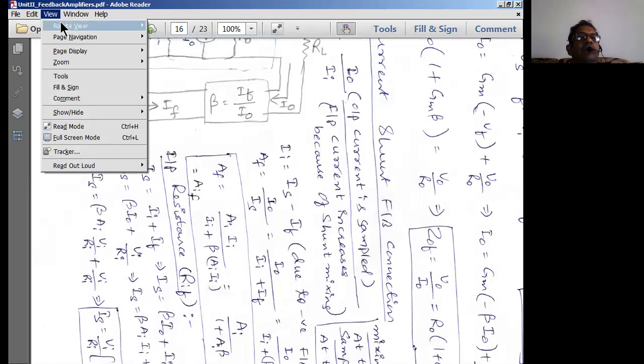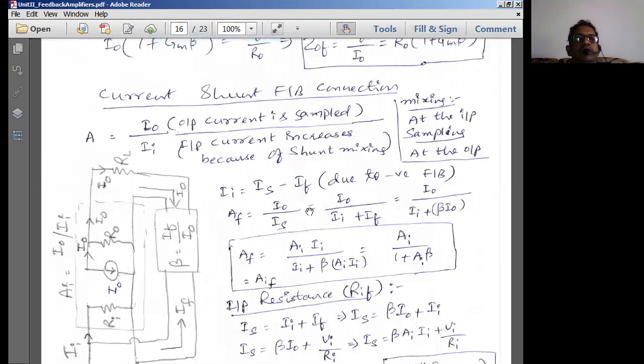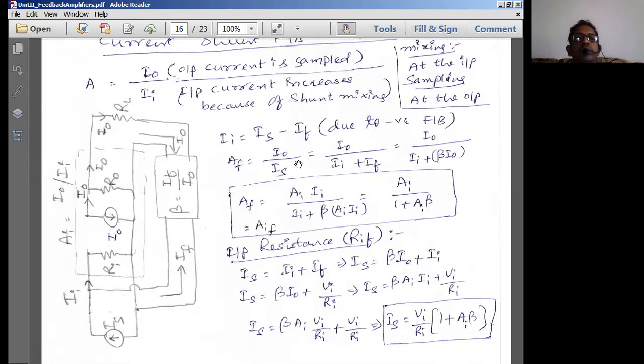So now from the diagram, once again, we go back for the derivative part. Now this is going to be the derivative part of the equation. Here the mixing is done at the input side, sampling is always done at the output side, which you already know. Because it is a negative feedback amplifier, the input current is equal to the difference of the source current minus the feedback current. Basic definition for a negative feedback amplifier.